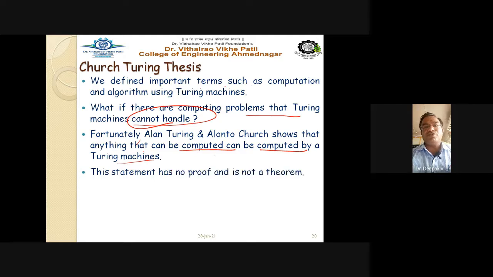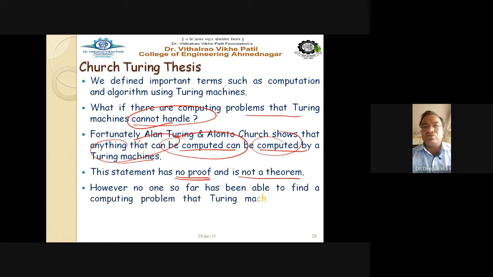This statement has no proof and is not a theorem. So they made a statement that anything that can be computed is computed by a Turing machine, but it is not supported by any proof or theorem.